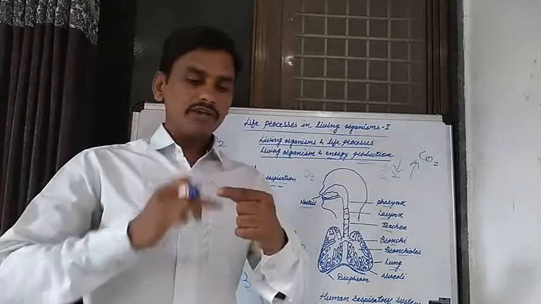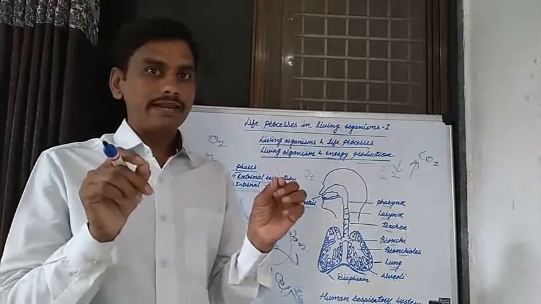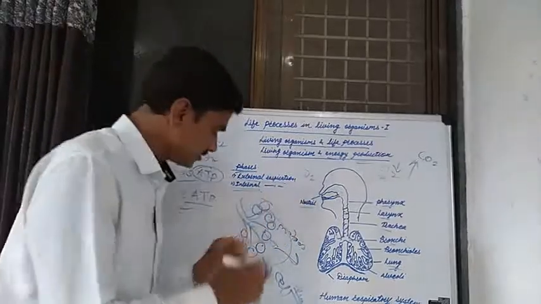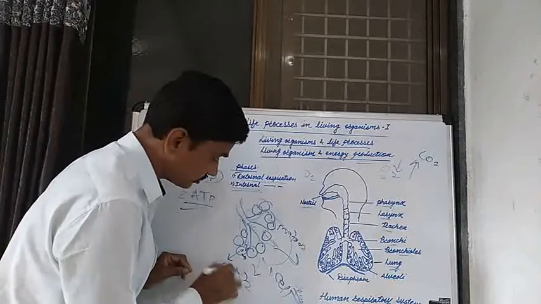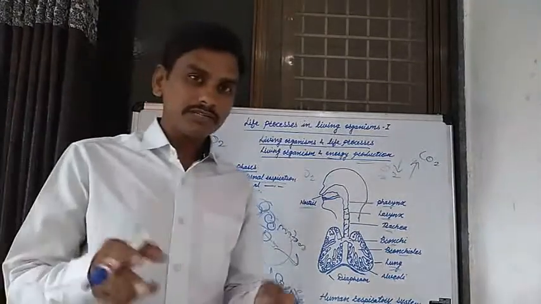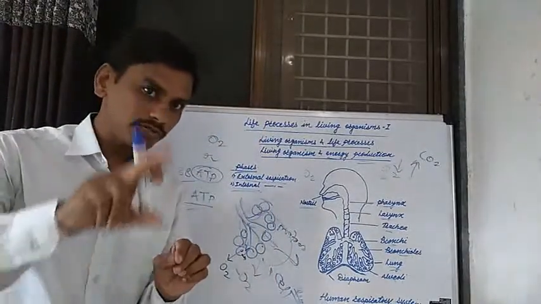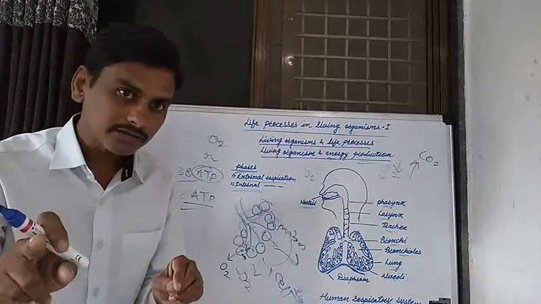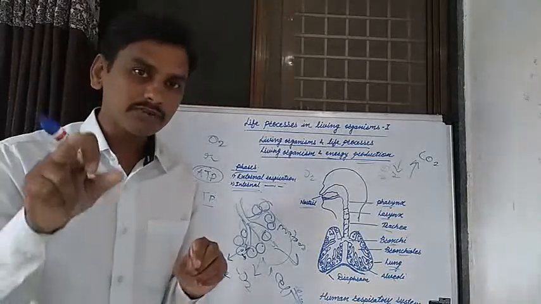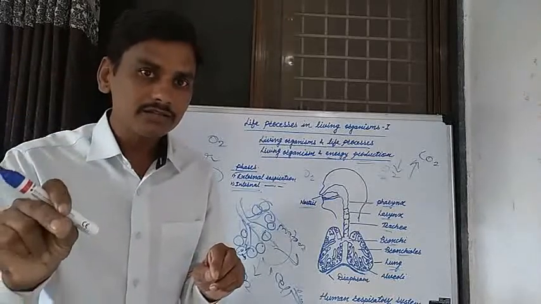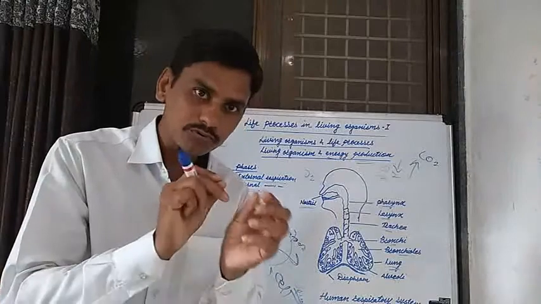On the outer surface of the alveolus there are small blood capillaries; the blood capillaries contain carbon dioxide, and the alveolus contains oxygen. The oxygen in the alveolus enters the blood capillary by diffusion, and the carbon dioxide in the blood capillaries enters the alveoli by diffusion.